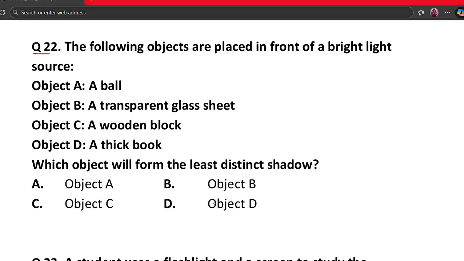The correct answer is Object B. Why? Because transparent objects allow light to pass, so they form a very faint shadow. The glass sheet is transparent, hence it gives the least distinct shadow. So the correct answer is option B.